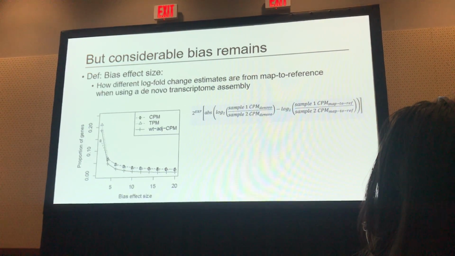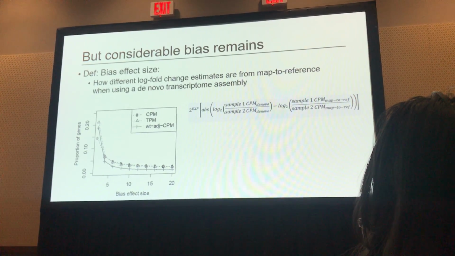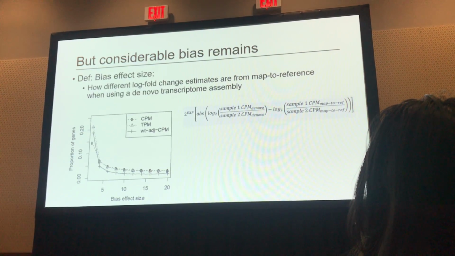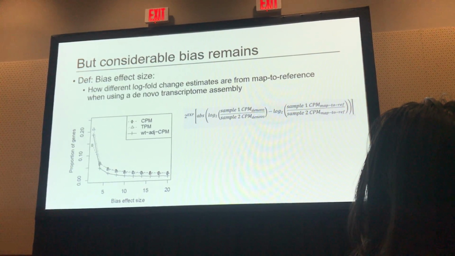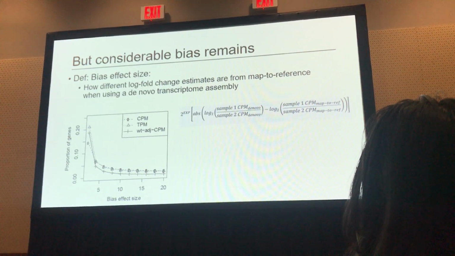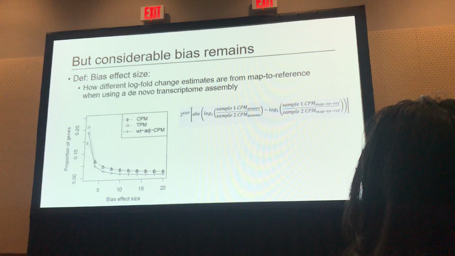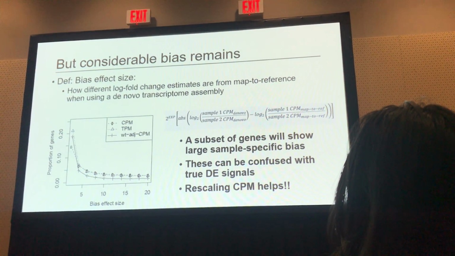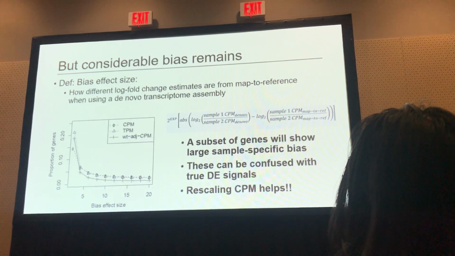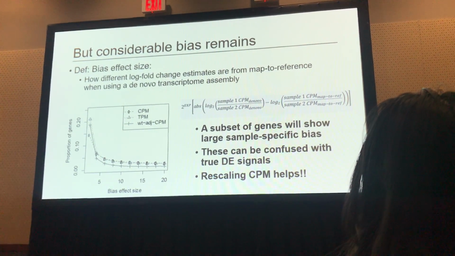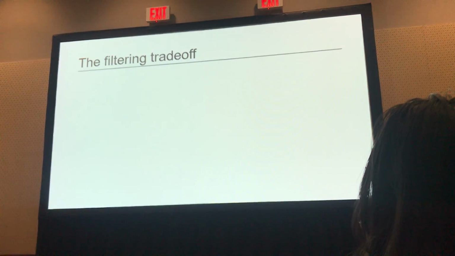And if we plot these for the various metrics, we see that sometimes 2 up to 5% of genes may have a tenfold difference between samples in the direction of bias, right? So a number of 10 means that one method, the de novo method, produces a difference between samples that is 10 times that of using map to reference, right? And this is in the arena of where your false positive rate is. So you're talking about possibly confusing true signals with false signals. But the rescaling helps a bit. This is a naive correction. It's possible we could do some better things that are more sophisticated in the future. We might be working on that.